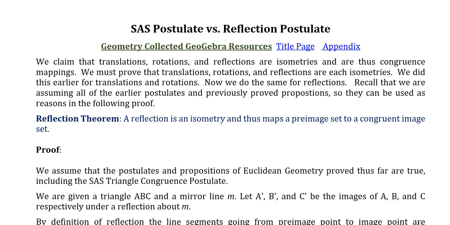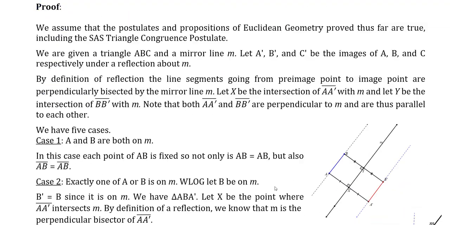So our theorem is: a reflection is an isometry, and thus maps a preimage to a congruent image set. All right, so here we go. We assume that the postulates and propositions of Euclidean geometry proved thus far are true, including the SAS triangle congruence postulate. I want to make the point that this is directly related to and dependent on the SAS postulate. So we're given triangle ABC and a mirror line M.